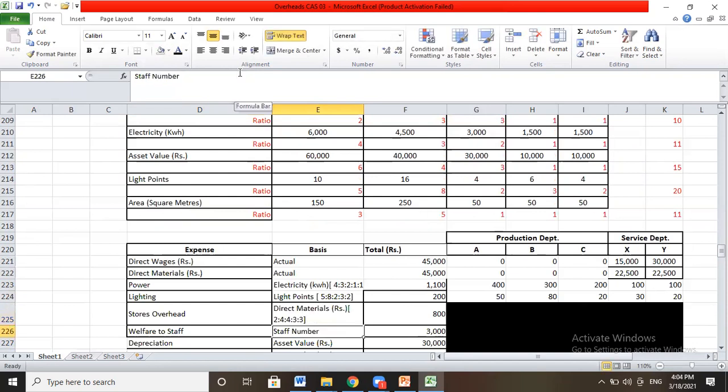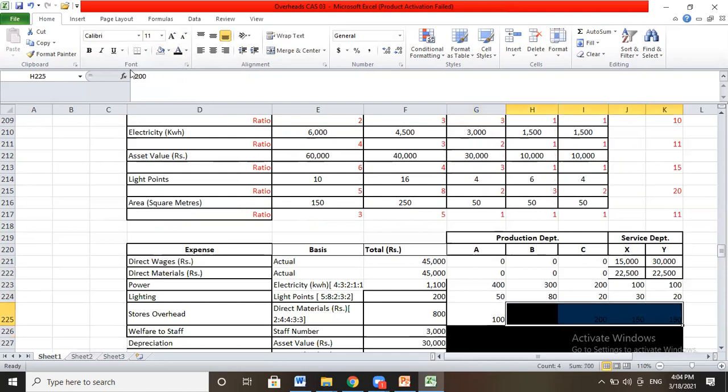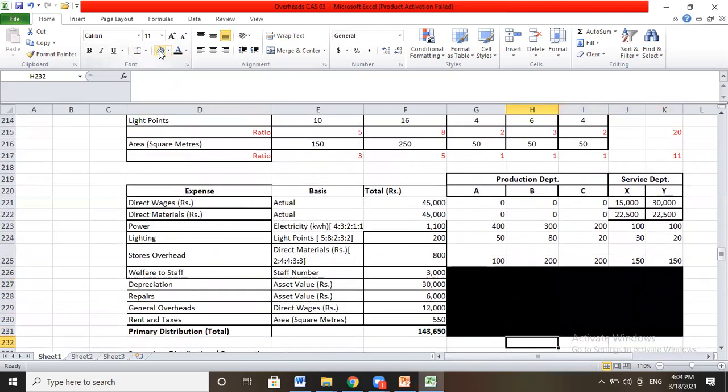So this is direct material for store overheads. Again, the same formula multiplied by 2 and divided by 16. We'll get it 100. And the same formula will be applied over here and get the number.